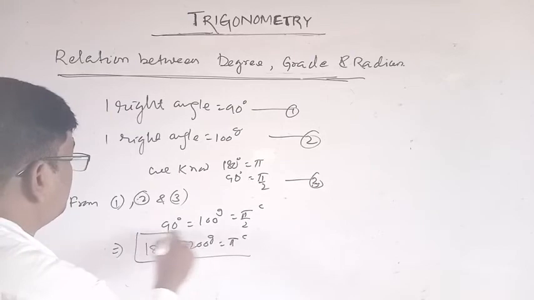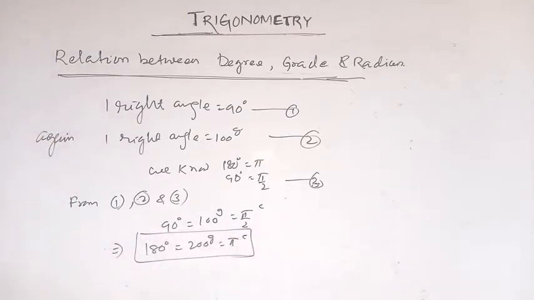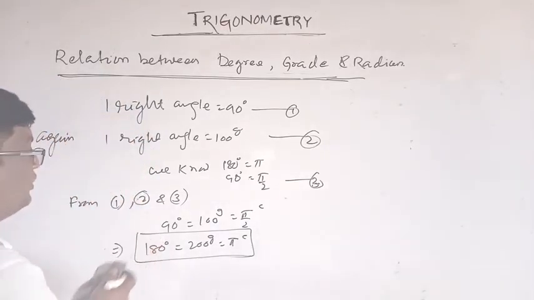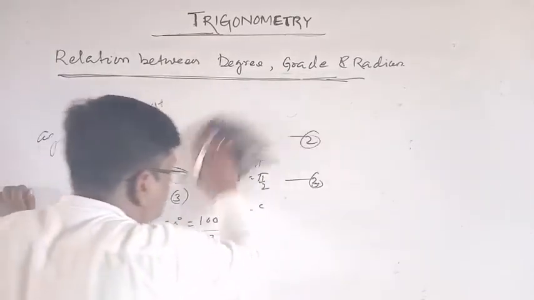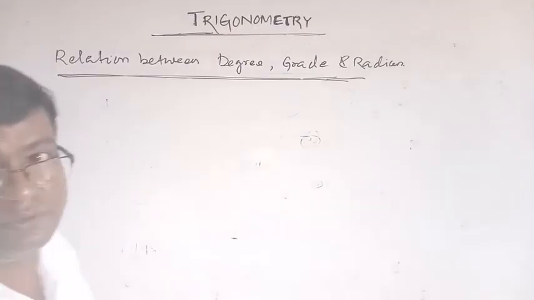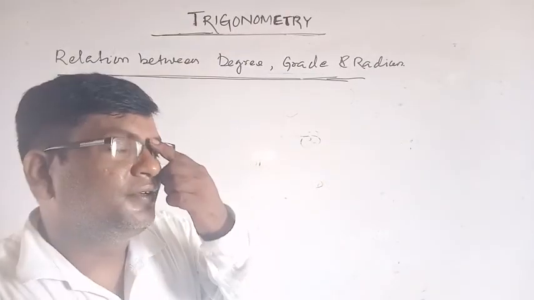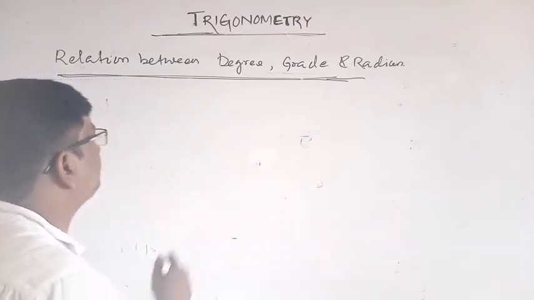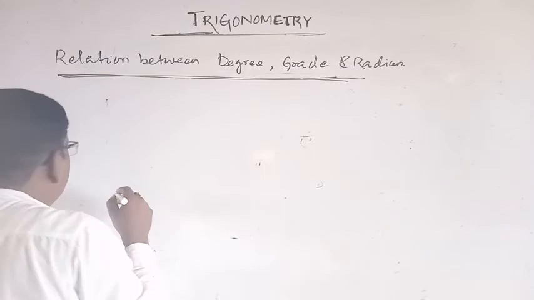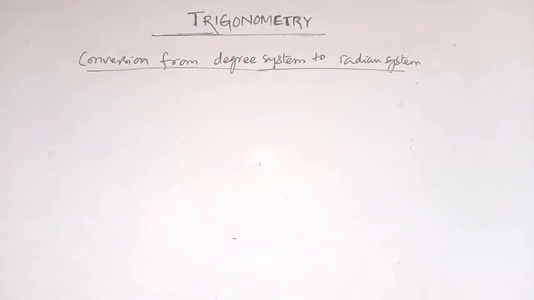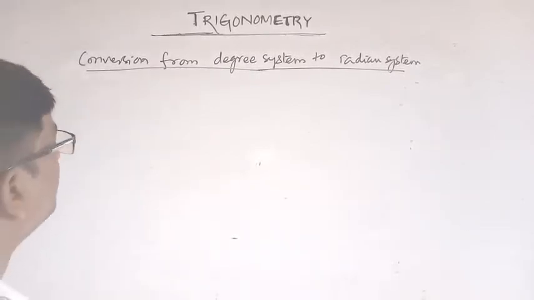This is the relation between degree, grade and radian. Now conversion from one system to another system. Suppose conversion from degree system to radian system.